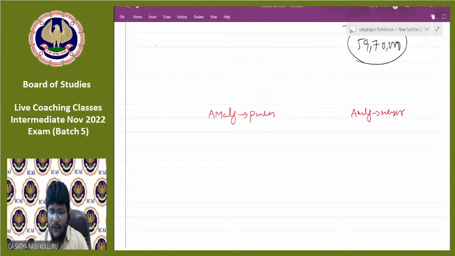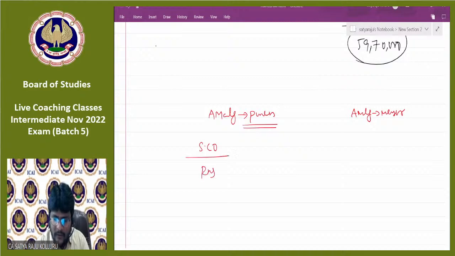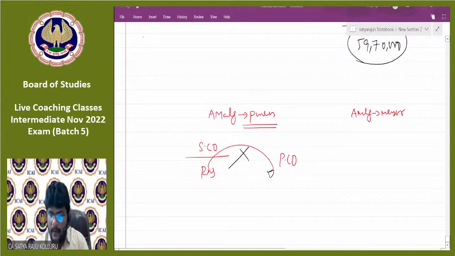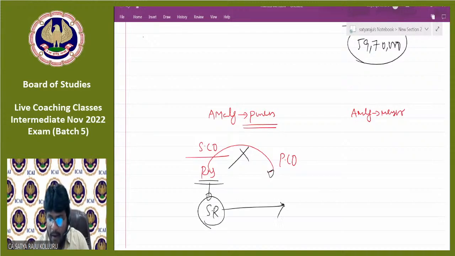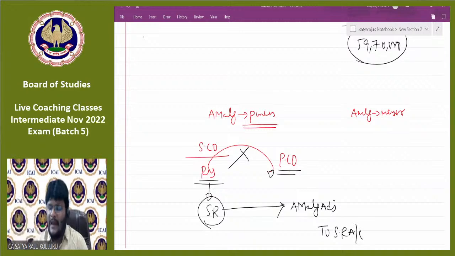Now, can you please tell me, in case of amalgamation in the nature of purchase, are the selling company's reserves and surplus taken over by the purchasing company or not? They are not taken over. But as per statutory requirement, if any statutory reserve needs to be maintained by the purchasing company after takeover, then to comply with such statute, the purchasing company should maintain such statutory reserve by passing the entry amalgamation adjustment account debit to statutory reserve account. This is also temporary maintenance only.